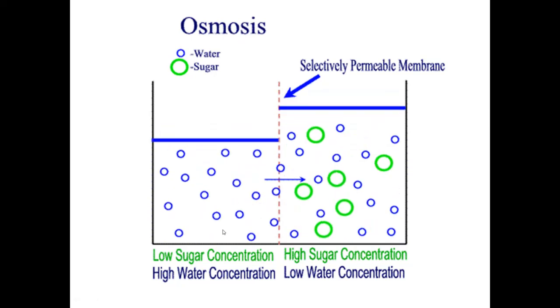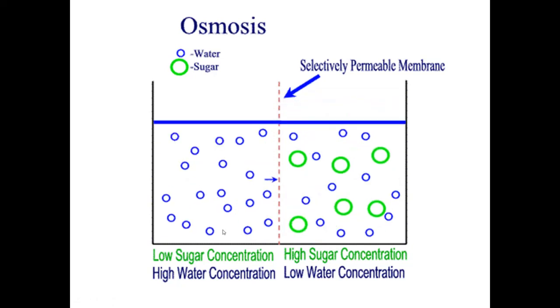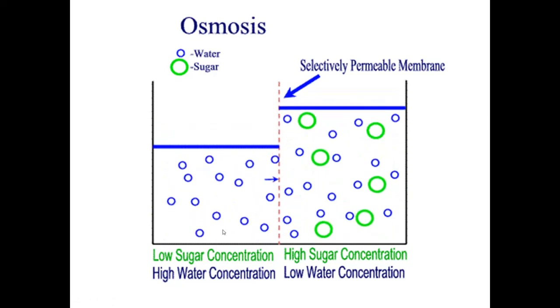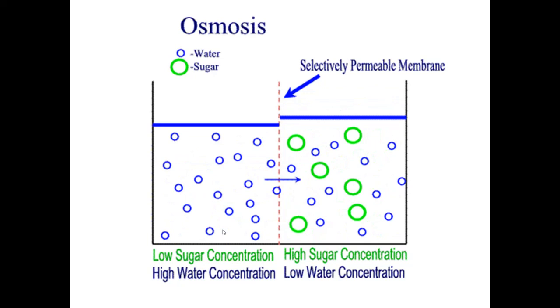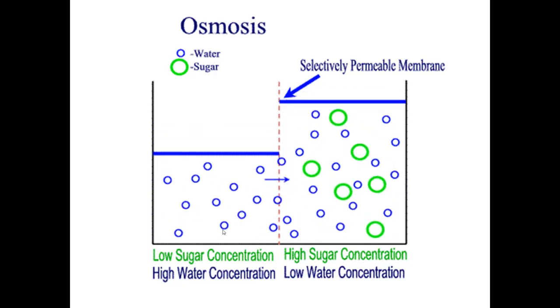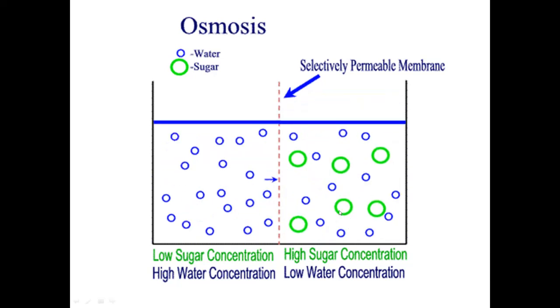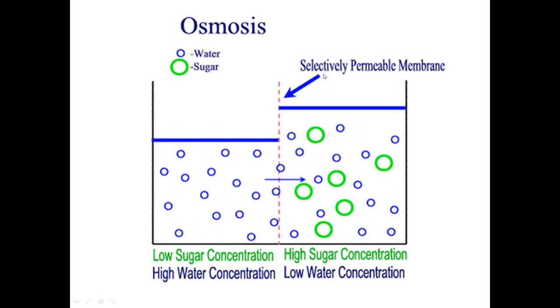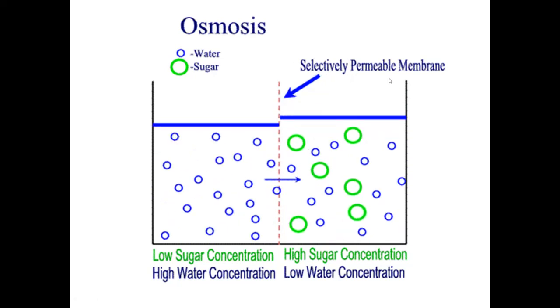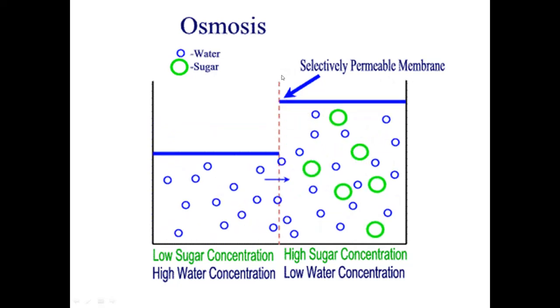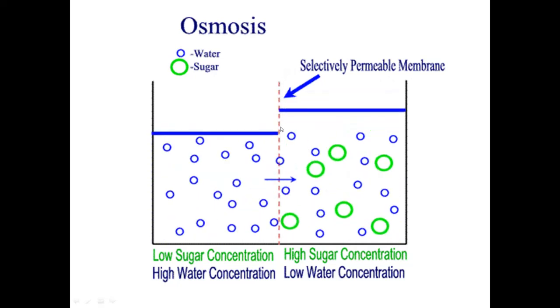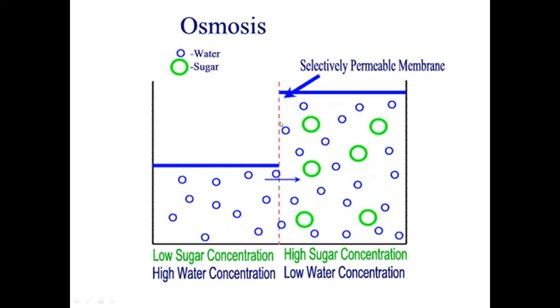Then what is osmosis? Osmosis is the movement of water molecules from high water concentration to low water concentration through a selectively permeable membrane. Dear children, imagine this as a membrane, the cell membrane.